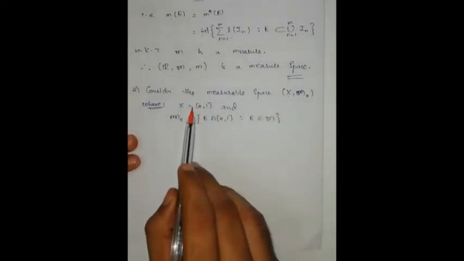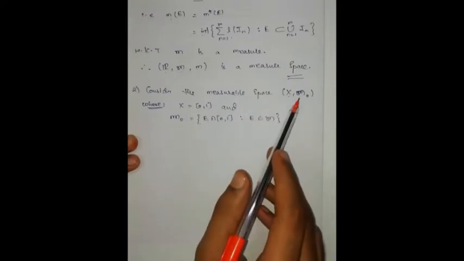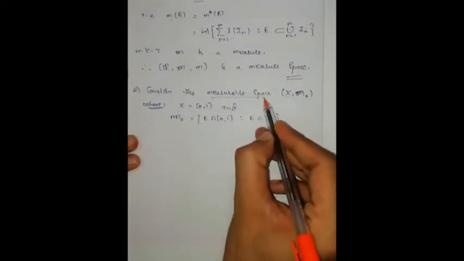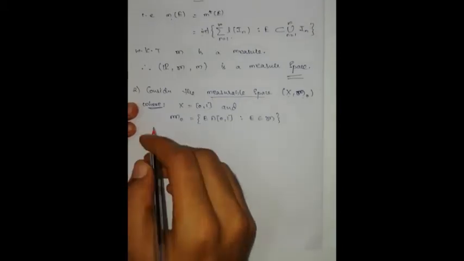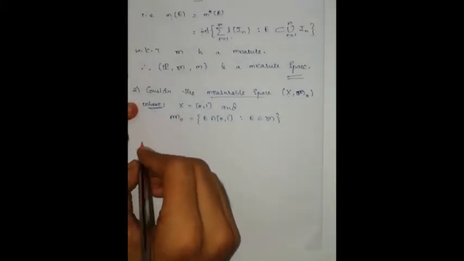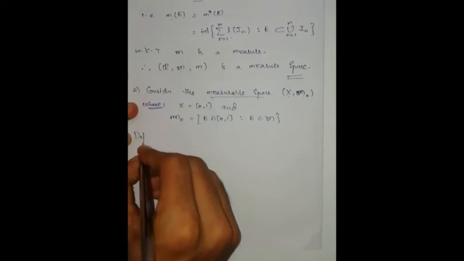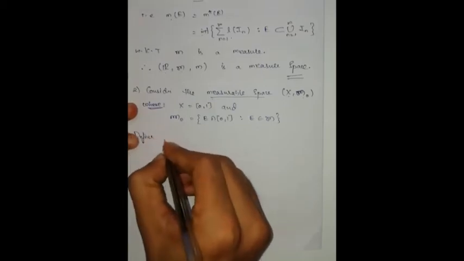Therefore that pair x comma script M naught is a measurable space. Before the definition of measure we have proved this one. Now let us define a function m naught.